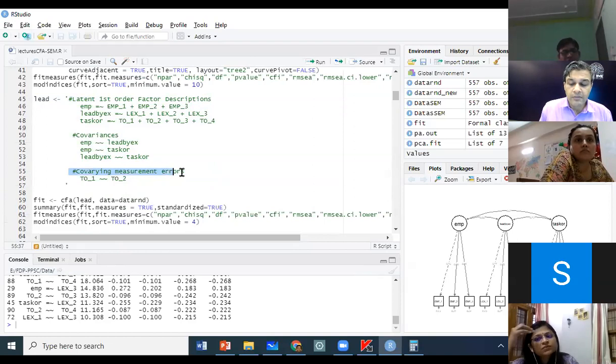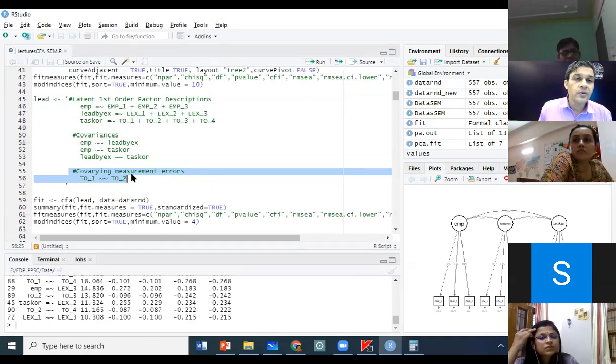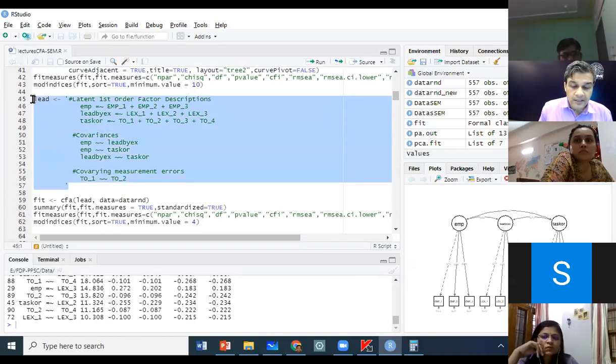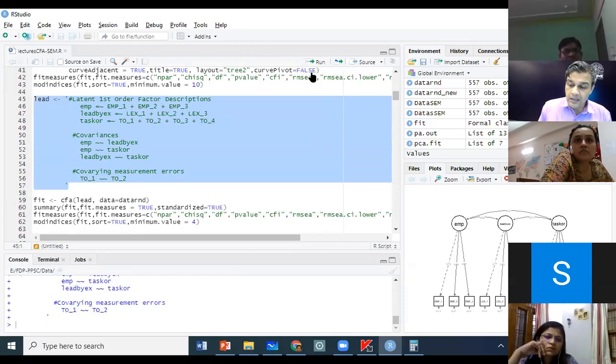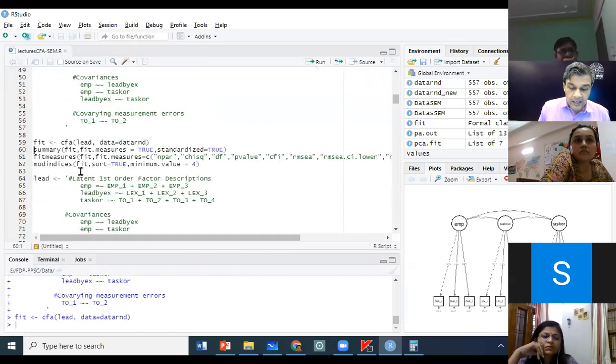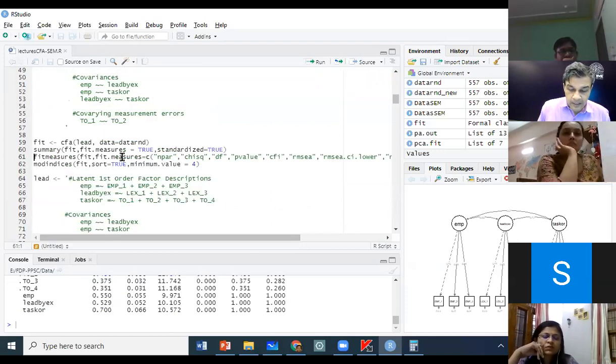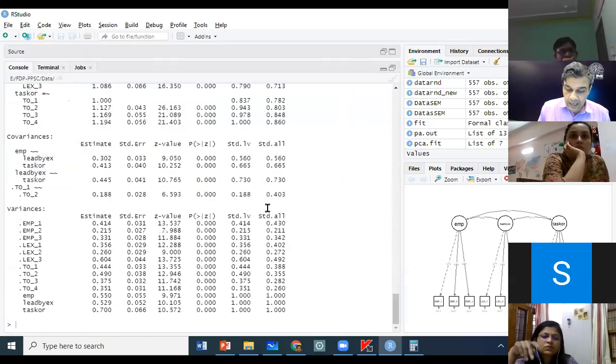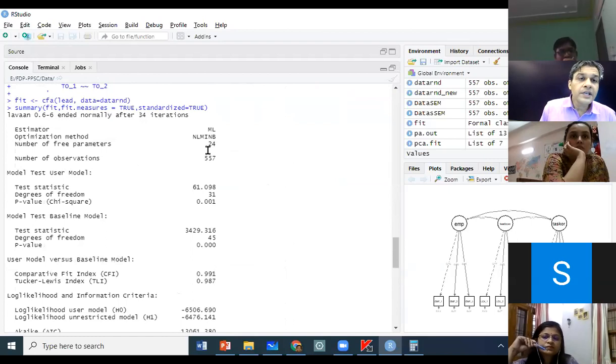I am saying co-varying measurement errors of these items, or you can simply say co-varying these two items, TO1 and TO2. So I run this definition, and I run my CFA. I do the summary and I look at it. Now you see the number of parameters to be estimated has increased by 1. Previously it was 23. Now it has become 24, and our degree of freedom has reduced by 1, from 32 to 31. Can you tell me why?